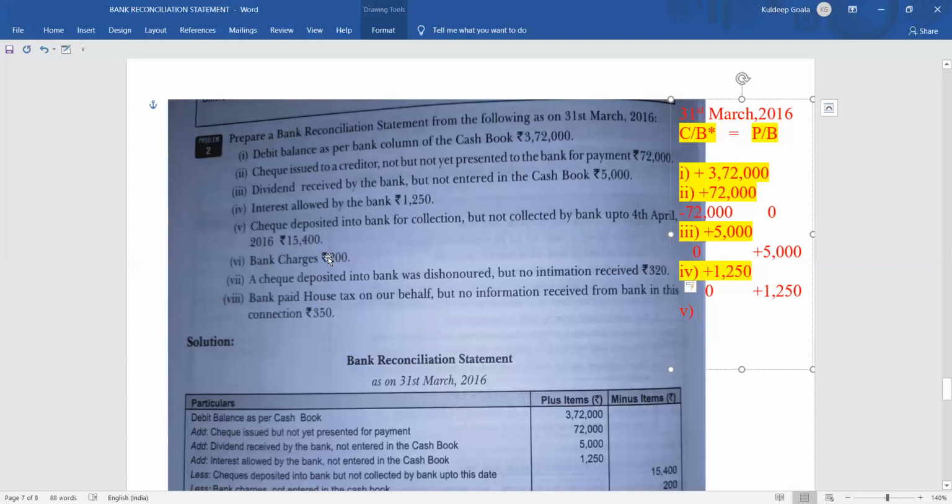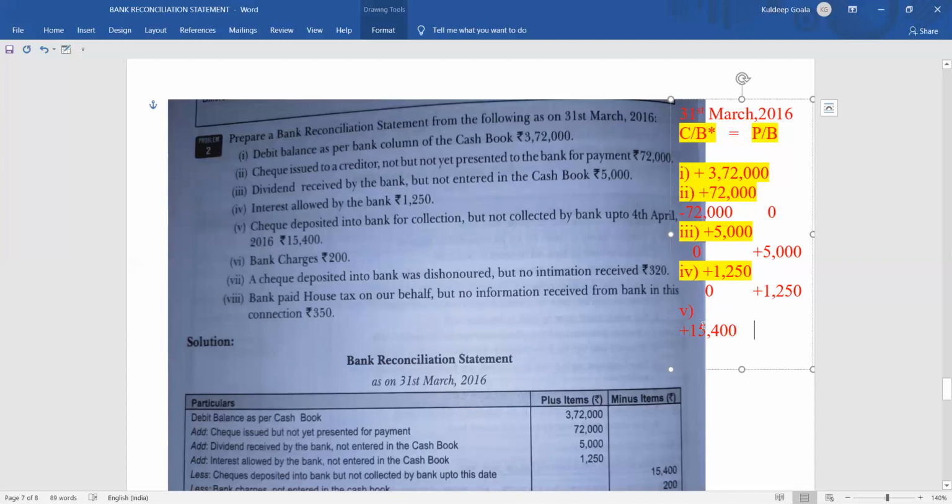We have given the check to the bank so that they will collect the money, but not collected by the bank up to 4th April 2016, 15,400. Try to understand. Check deposited into the bank for collection but not collected by the bank up to 4th April 2016, 15,400 rupees. Okay, so once we have deposited the check for collection, immediately we write it, we have got the money. So plus 15,400 I have added in the cash book.